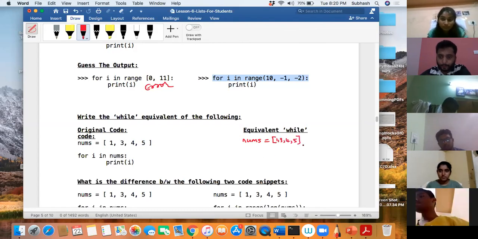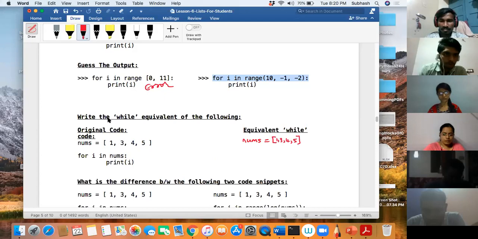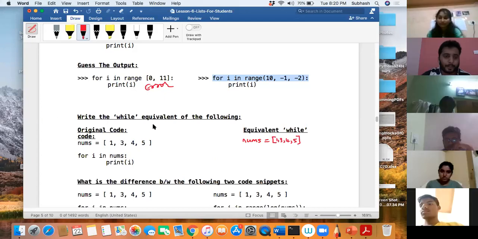Okay. Now, can anyone tell me what I should write next? I have to navigate through this and I have to stop when I reach the last. What is it I have to do? Bhavana, can you unmute and tell me? Okay, Lakshmi is telling. Lakshmi, you want to tell? You can say, but you should unmute and tell me. Yeah, find the length of nums. Okay, you tell me using the code. I'll write the code. You tell me the code.